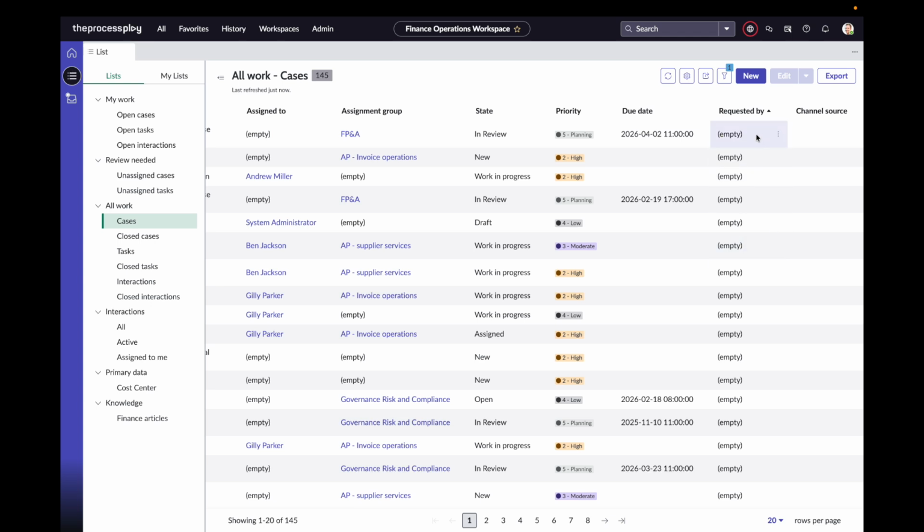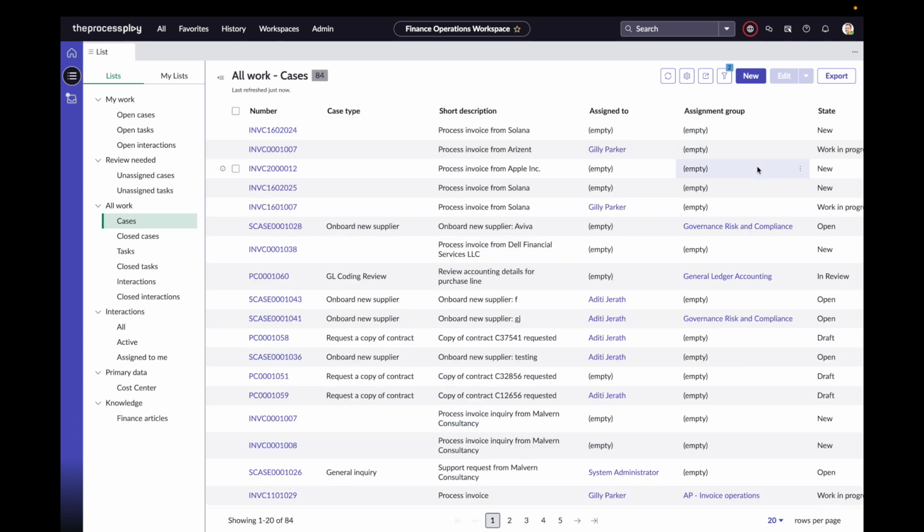If you hover over any cell, you'll see these little three dots pop up. I'm going to click on here, hover over here, and you can see that it says filter. Click on here and I get two options. I either want to show matching, or filter out all of the records that match this entry. I want to get rid of these records where the requested by is empty, so I'm going to filter this out.